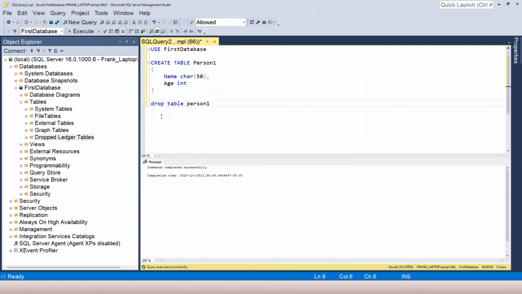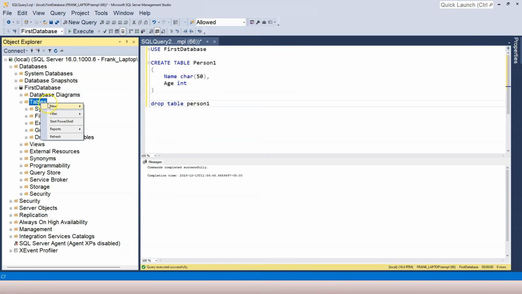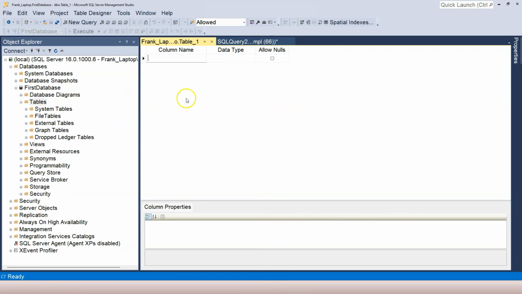Before I finish the video, I also want to show you how to create a table with the SQL Management Studio itself, with the UI itself. So right click on the tables folder and click on the new menu item and select table. Now you can see that by default the name of the table is table_1. We can change the table name later, but now we can specify the column name and then the data type. Right? So we're going to use the same thing, char 50, and don't worry about this just yet.